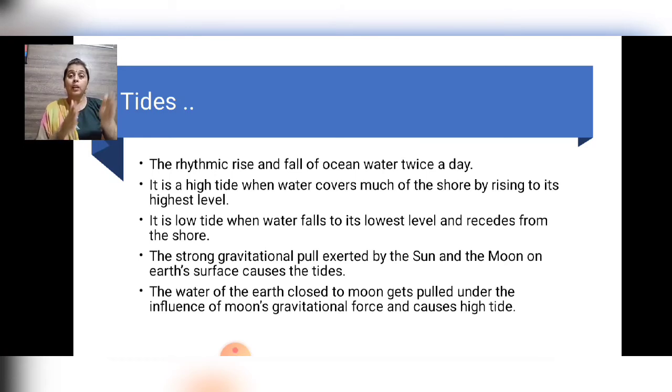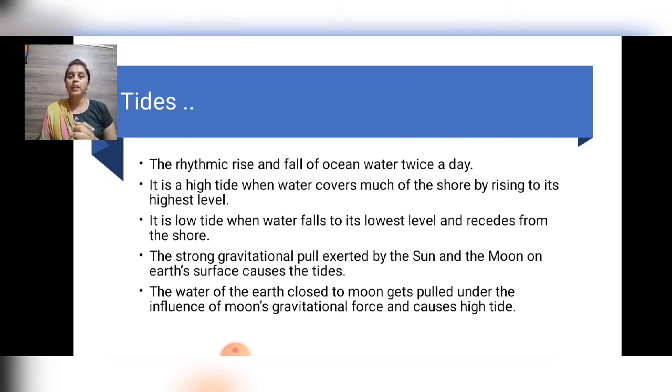Sometimes you see that the tide comes in and then goes far back from the shore, sometimes very far back. It is low tide when water falls to its lowest level and recedes from the shore. Recede means to go back; that is called recede.